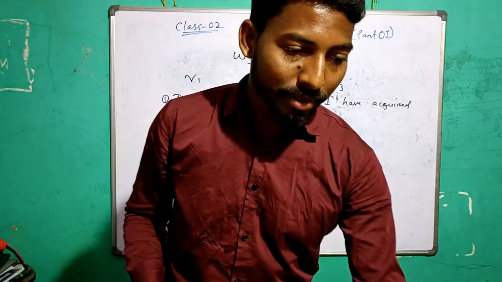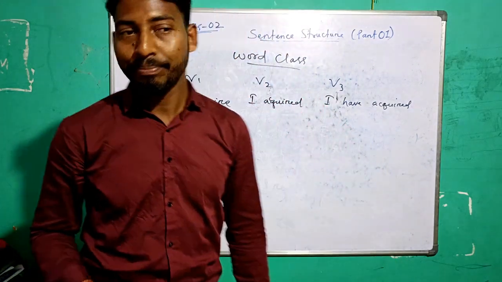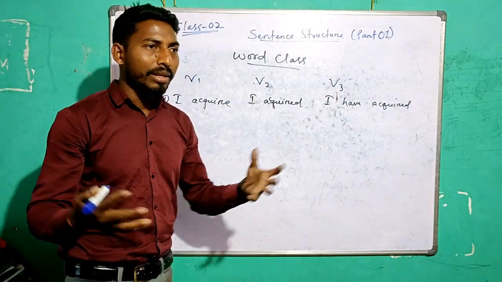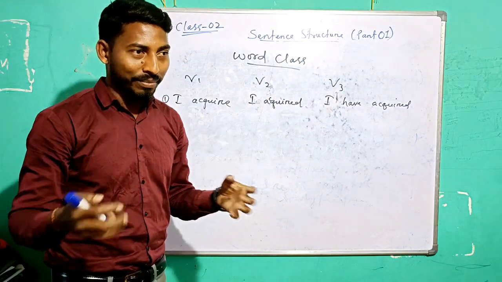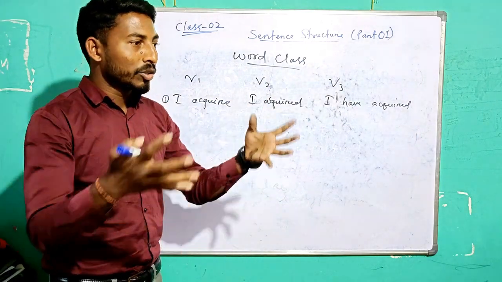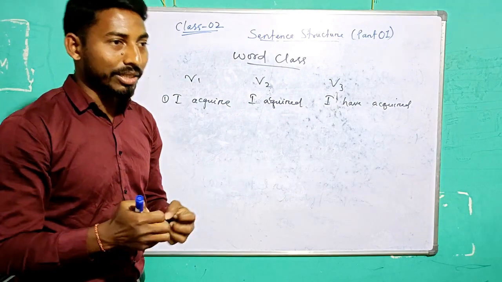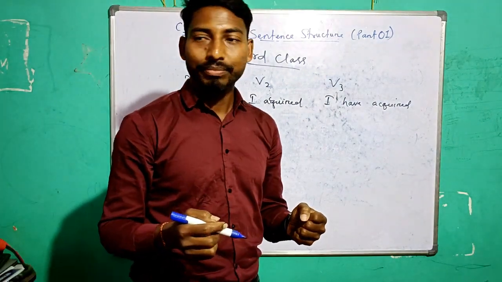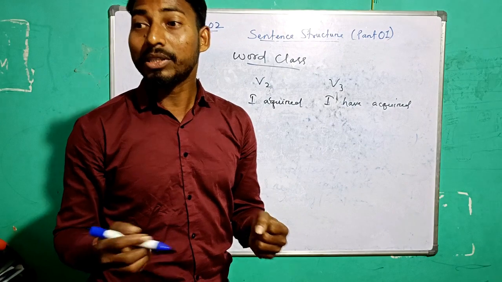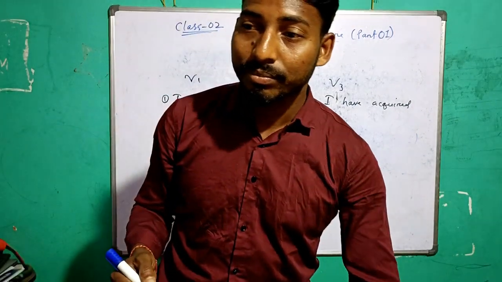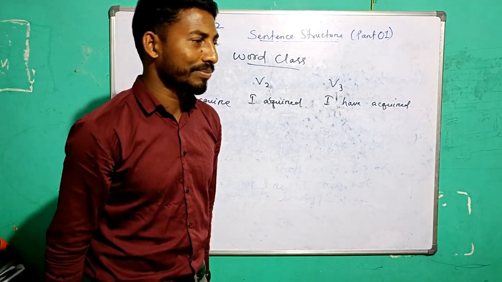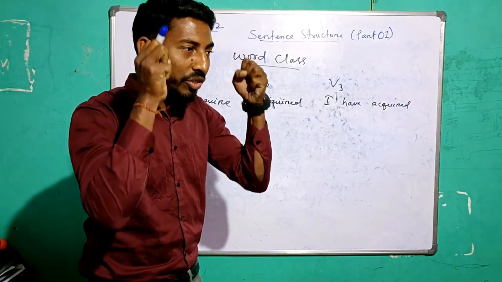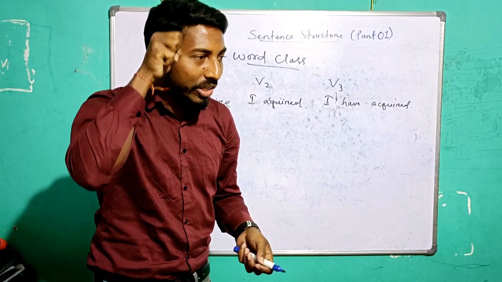What's the meaning of acquire? Not together. You cannot acquire yourself. You can acquire some knowledge. You can have extraction of knowledge.